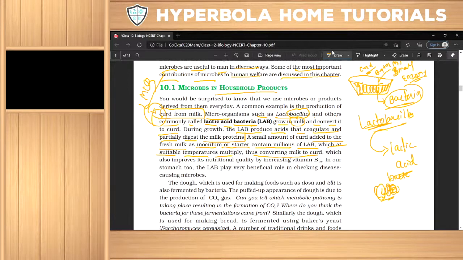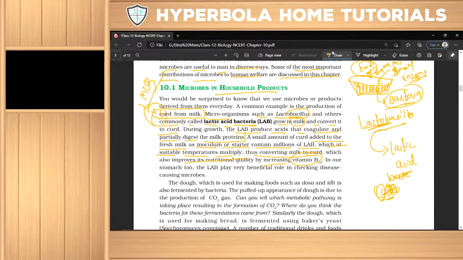We all of you know that I have already done that: a small amount of curd is taken and added to milk, and then at suitable temperature millions of LAB, lactic acid bacteria, multiply and convert the milk to curd. वो milk में से curd बन जाता है, which also improves the nutritional quality by increasing vitamin B12.